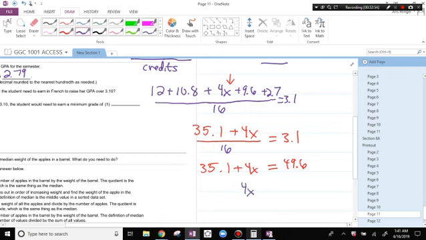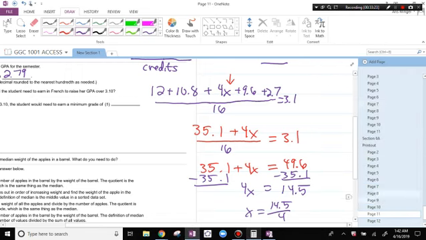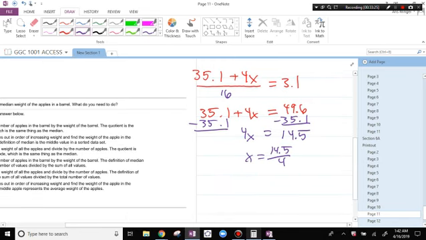So 4x equals 14.5, and then we're going to divide by 4. So x equals 14.5 over 4, which is 3.625. That is the grade point you need.